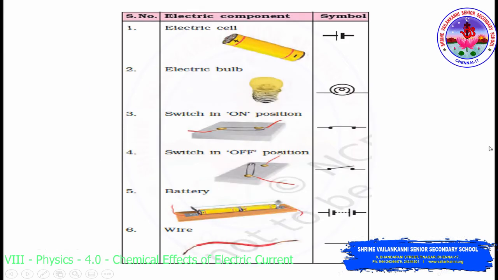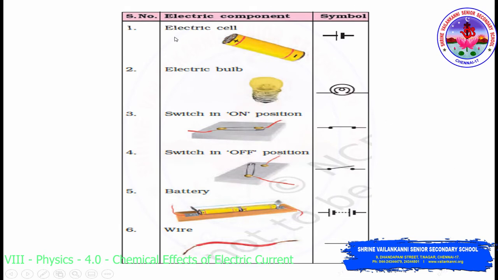Now, let us discuss some of the electric components, especially those you would have studied in your class 6 and 7. Why do we make use of symbols for electrical components? Because this makes it much easier to draw the circuit diagram, which is more understandable when you make use of the symbols. Otherwise, drawing the connections every time would be difficult to understand, and even time consuming.